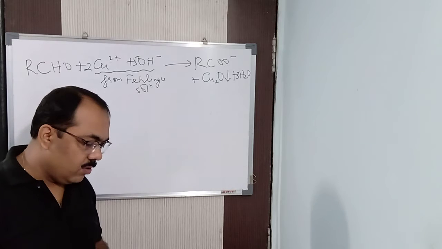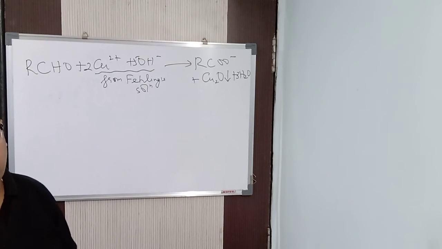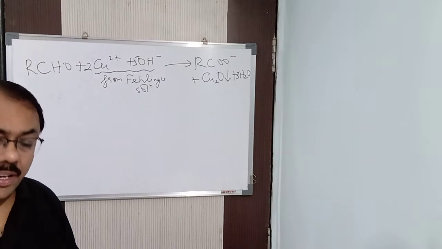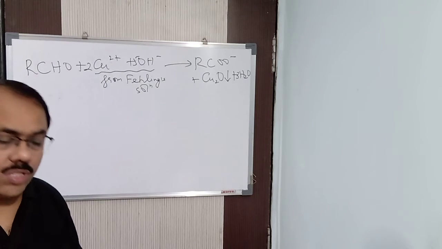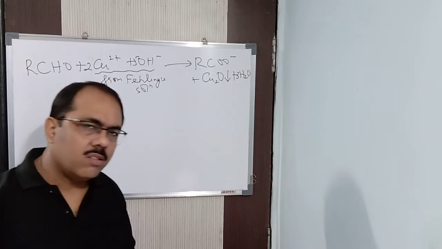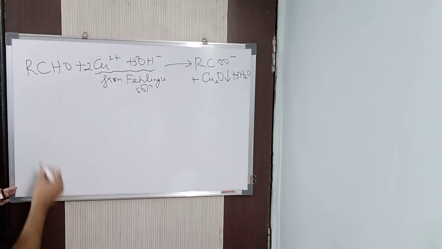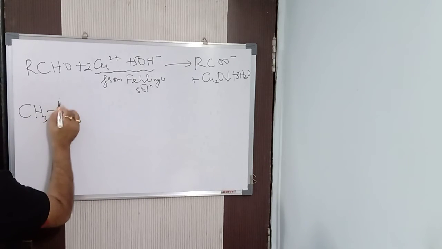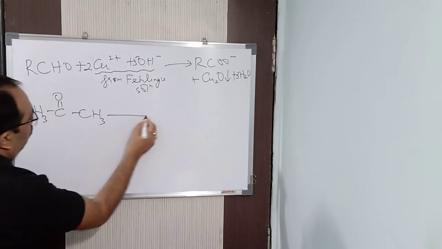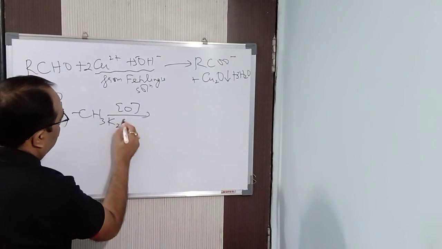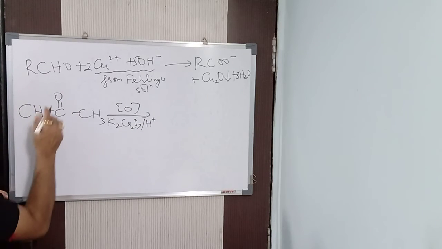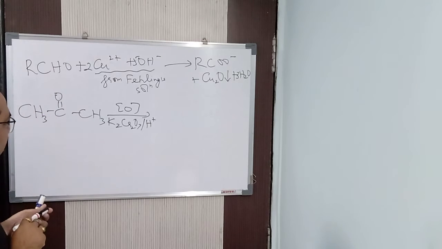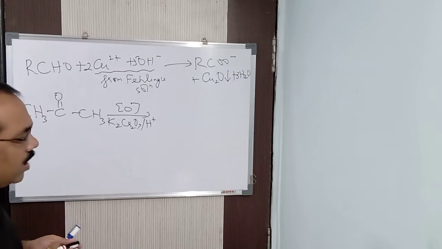Now, as I said, ketones are very difficult to oxidize. So ketones can be oxidized by stronger oxidizing agents only, that is nitric acid, concentrated or dilute, acidified KMnO4 or acidified K2Cr2O7. So when ketones get oxidized, what is happening? Let us take a ketone, acetone, CH3COCH3. When ketones get oxidized by a stronger oxidizing agent, that is K2Cr2O7/H+, two types of acid will be formed.